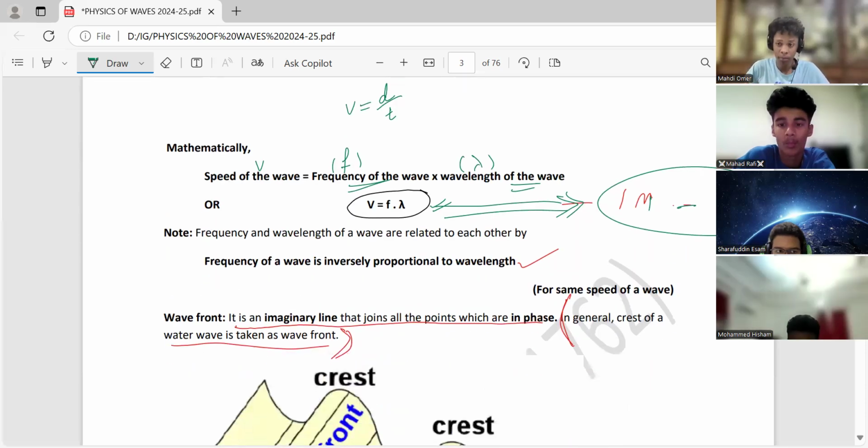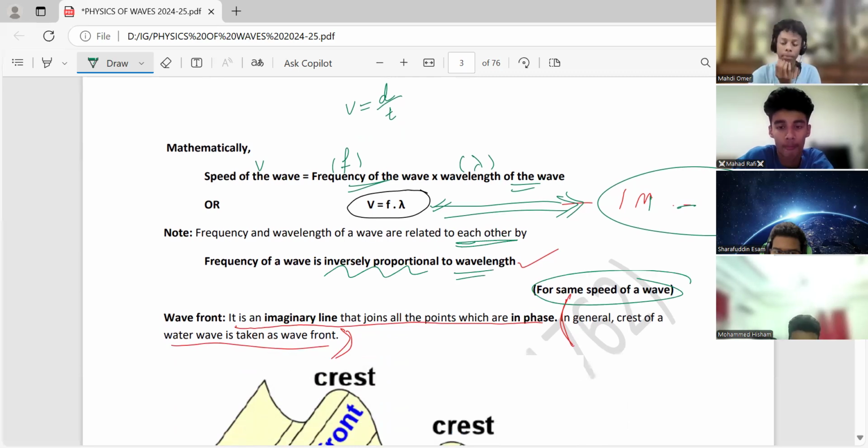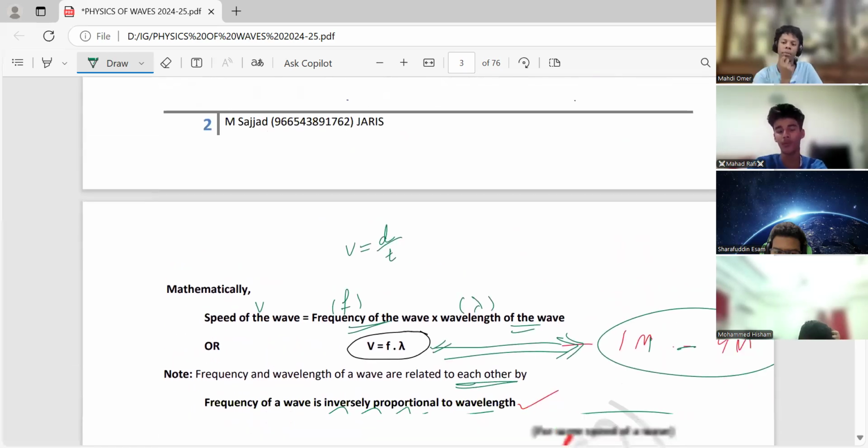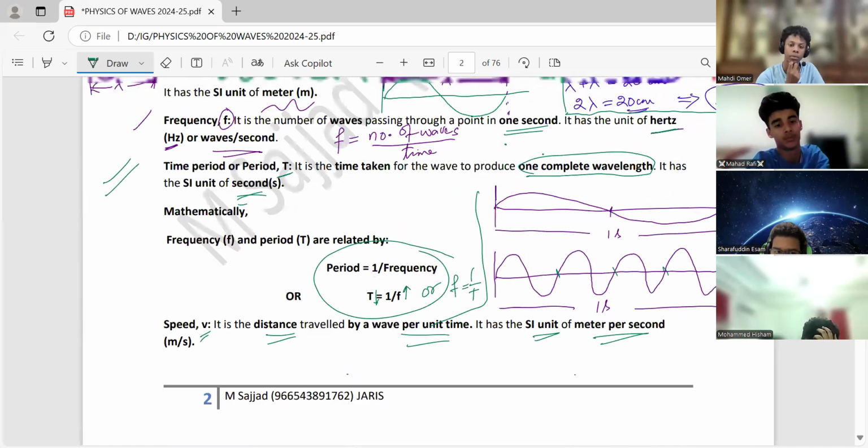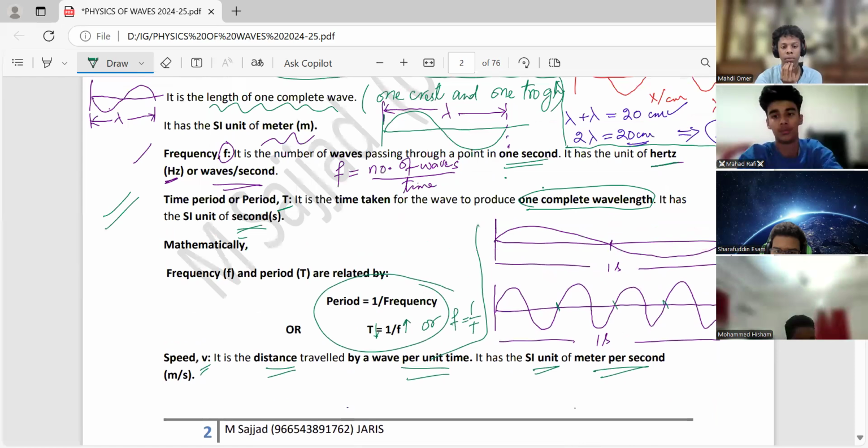Frequency and wavelength of a wave are related to each other by: frequency of a wave is inversely proportional to wavelength when the speed is constant. Now come here, this is important. I can tell you this thing. See, V is equal to F lambda, and this equation will help us out.